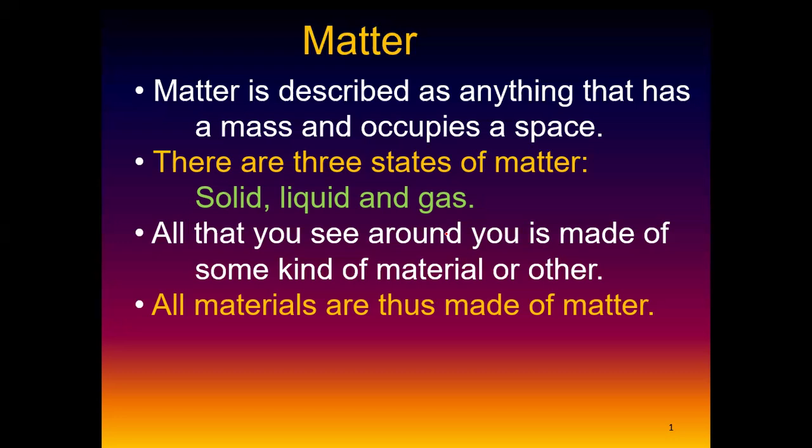So a material is that thing that you see, even a wallet, even the glasses, even the phone. A phone is made up of different materials because we have a battery, we have the glass, which is for the screen, we have the cover, which is the plastic. So those are different materials in one object. Those materials are made up of matter as well. A glass is made up of its matter. The plastic that covers the phone is made up of its matter. The battery at the back of the phone is a material, but it is made up of its matter. Do you get the point? So you should be able to understand what is material and what is matter.